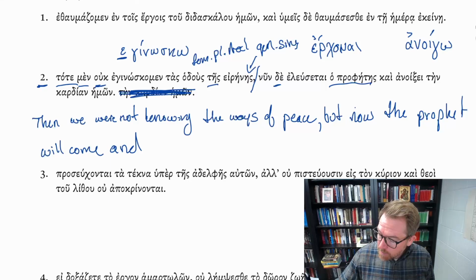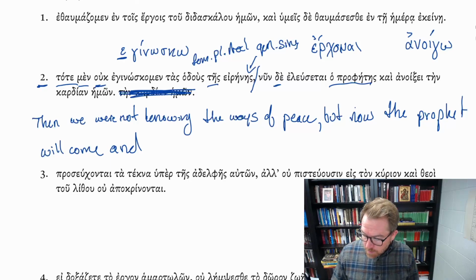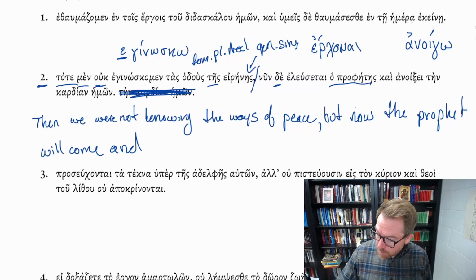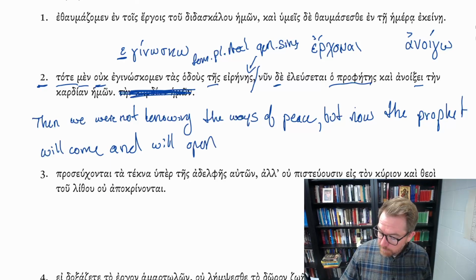And when the gamma plus the sigma come together, you get xi, anoixei, will open, and look at the ending, third person singular, same subject, the prophet will come and will open,